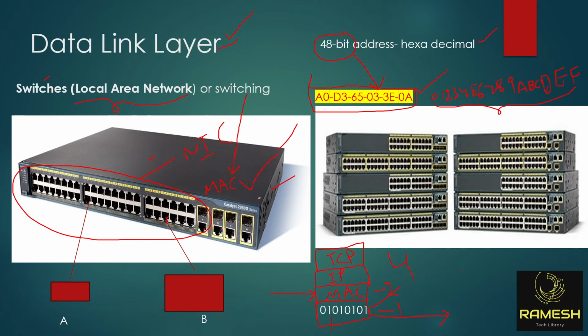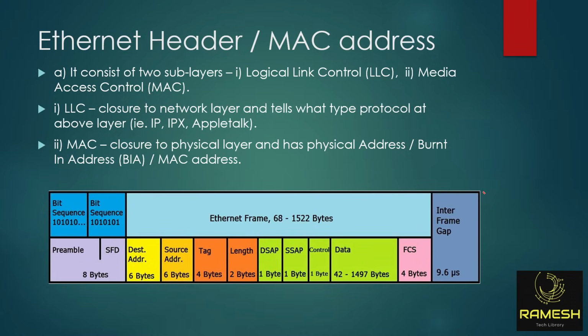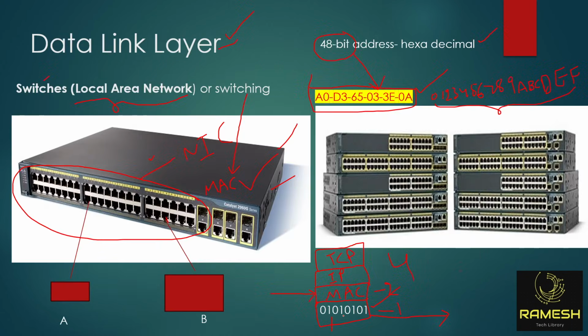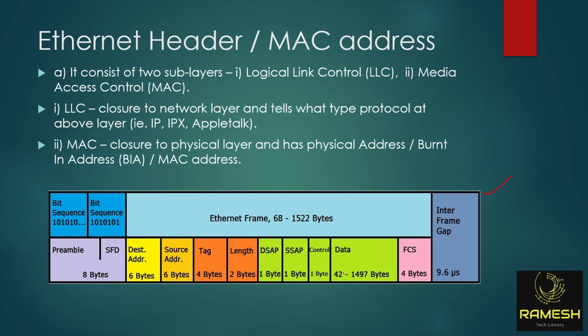But before going to the next layer, I want to teach everything at packet level. From the data link layer, each and every layer has a packet header. What do you mean by packet header? Look at this. This is called a packet header. It means now you started protecting your data, zeros and ones, with MAC address. So this is called the MAC address header or Ethernet header.